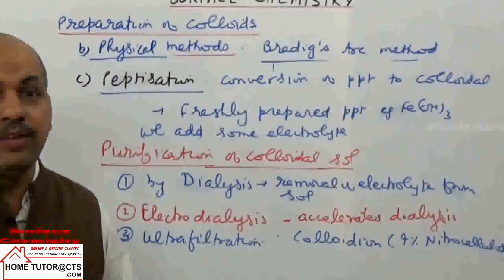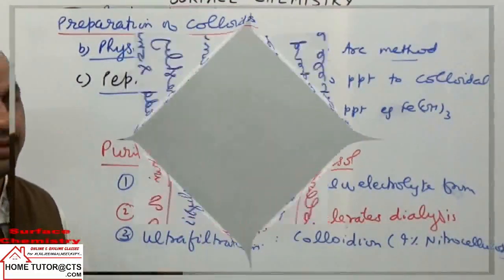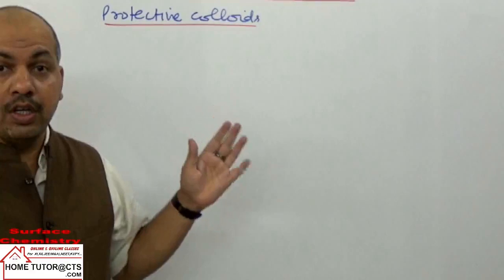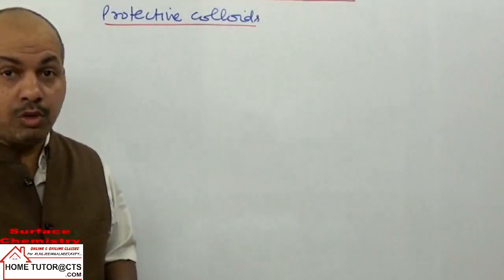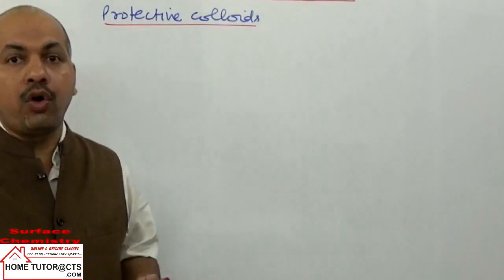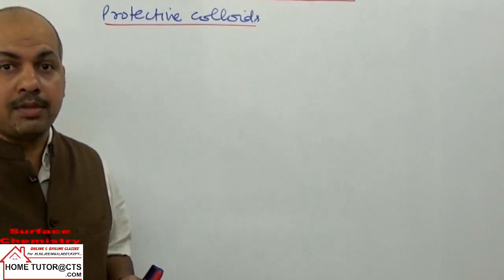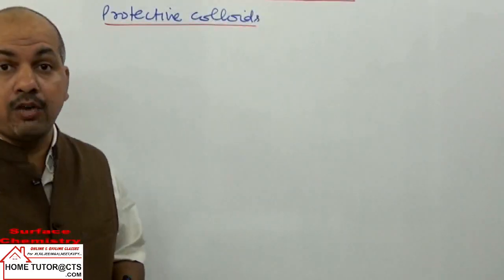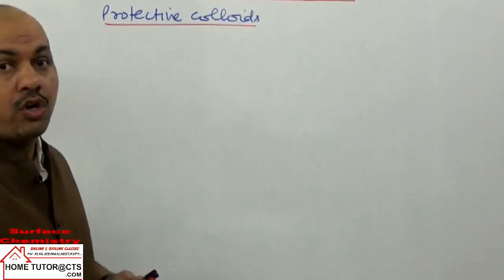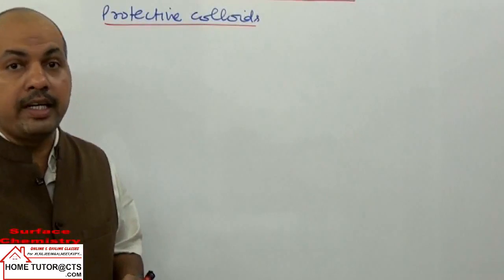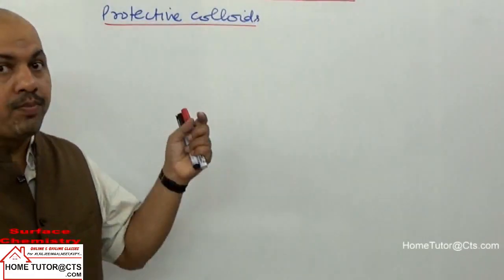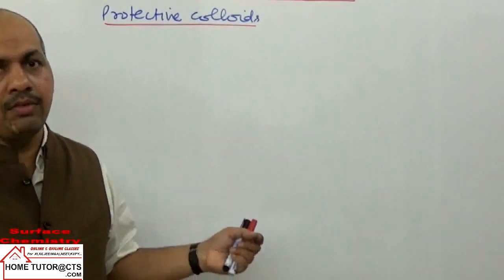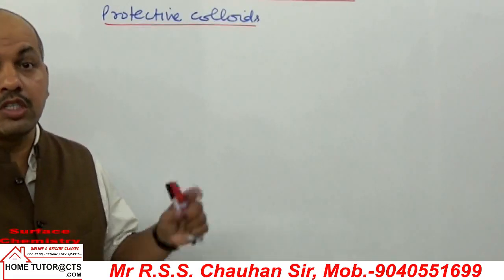Now the next topic is properties of the colloidal sols. Next is protective colloids. We have seen that lyophilic sols are more stable as compared to lyophobic sols. On adding a small amount of lyophilic substance to lyophobic substances, they become more stabilized. The reason is that lyophilic sols are strongly solvated by the liquid particles, so they are more stable, whereas lyophobic sols have practically no solvation, or only a very small amount, so stability is less.